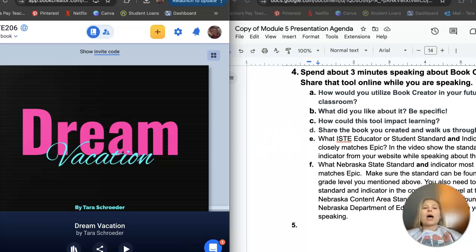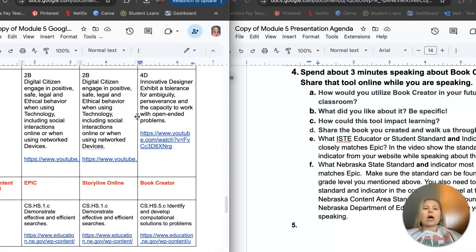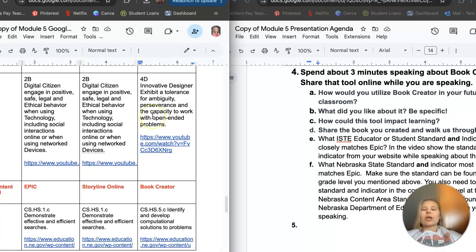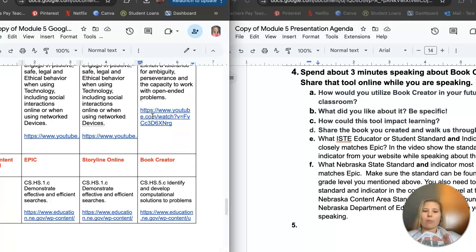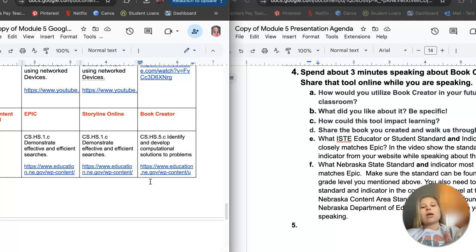When we talk about what standards I'm linking them to, I linked it to Innovative Designer, Exhibiting a Tolerance, because, you know, when it comes to technology, you're always going to have problems. There's always a problem that happens. And they're open-ended problems. You got to figure it out. It's technology. It never goes the way that you want it to go. I also linked it to Nebraska standards, Developing Computer Solutions to Problems. Again, you got to figure it out.